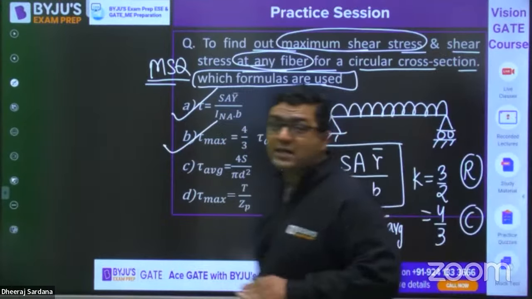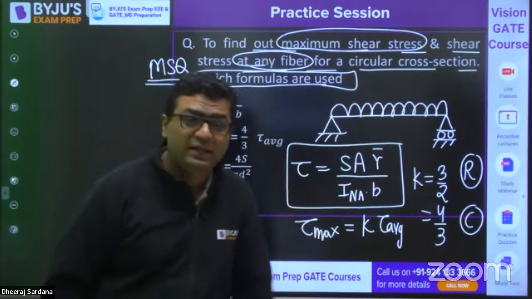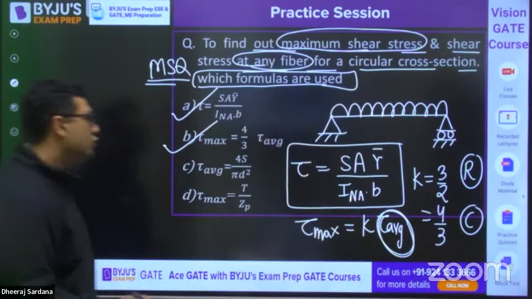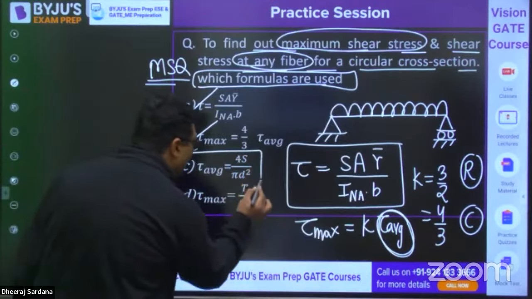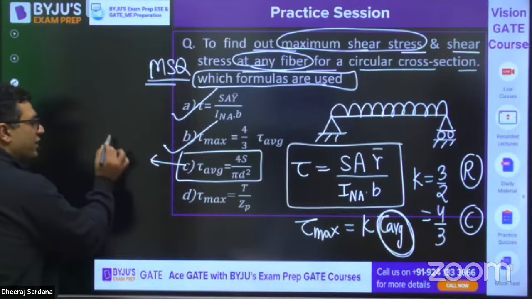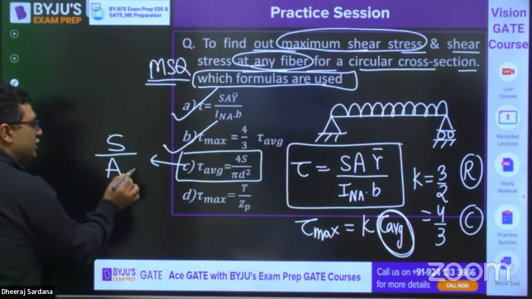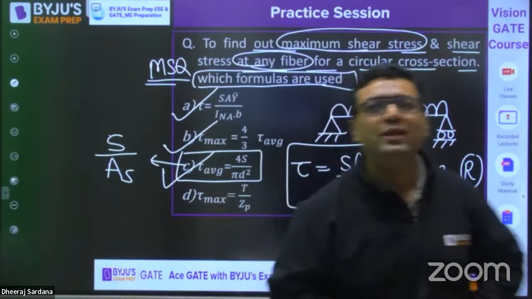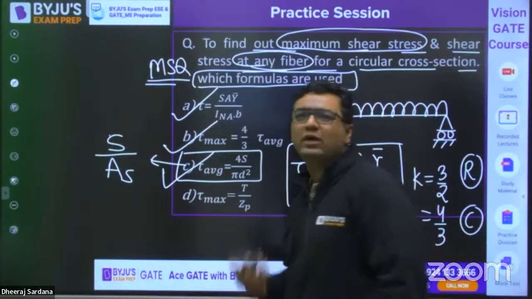Then I asked which formulas will be used to calculate them. For that, you also need to have the value of tau average. So tau average is nothing but 4S by pi d square. Why? Because tau average is shear force by shear area. So A, B, C are the answer. That is how MSQ makes you confused.